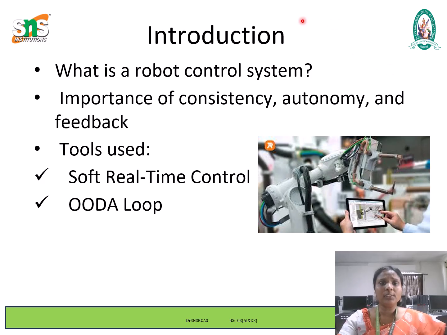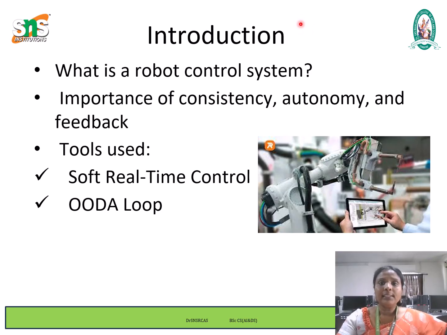A robot control system is the central mechanism that governs how a robot senses, processes and acts within its environment. It takes input from various sensors, processes that data and sends commands to the actuators and motors to perform the desired task. The effectiveness of the control system determines how reliably and adaptively a robot can operate, particularly in dynamic or unpredictable environments. Next, we see the importance of consistency, autonomy and feedback.